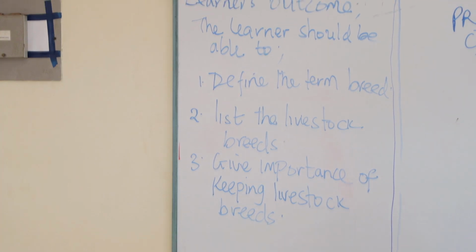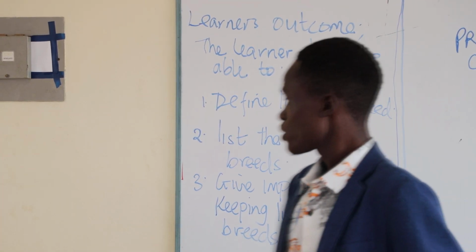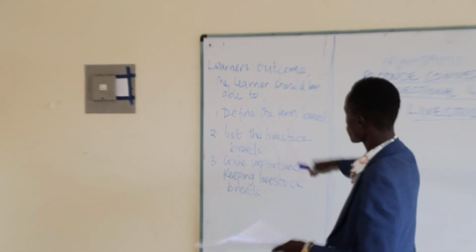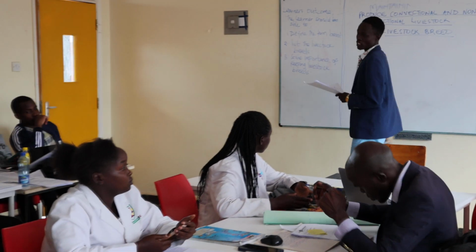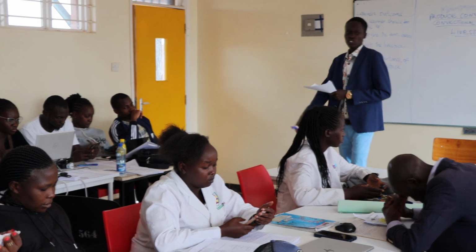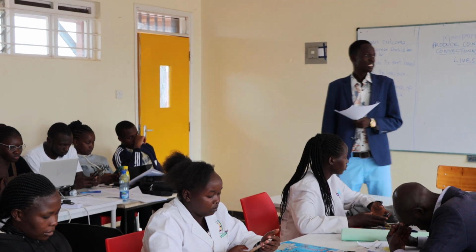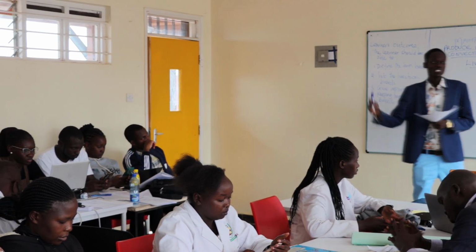You have come across it during the previous sessions that we had. It is a familiar thing. So who can tell us?